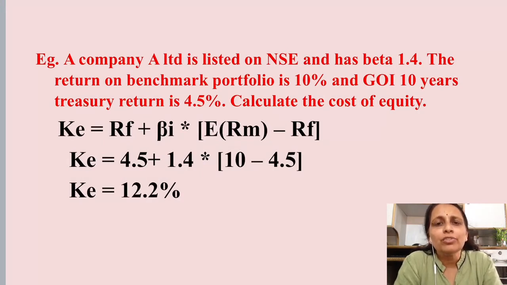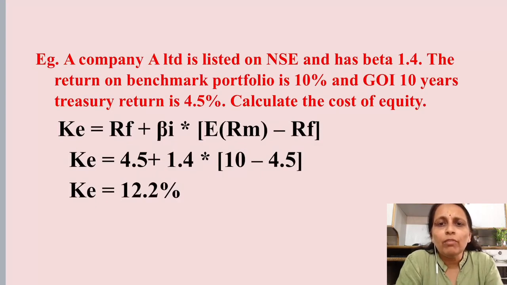GOI 10 years treasury return is 4.5%. GOI, Government of India, 10-year treasury return is 4.5%. We can simply take it as the risk free return for this particular country. So we have all the inputs for this formula, RF plus beta (RM minus RF). We put it in the formula and you get a cost of equity of 12.2% in this particular example.